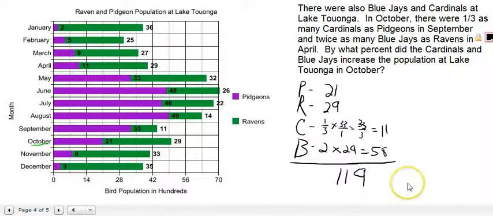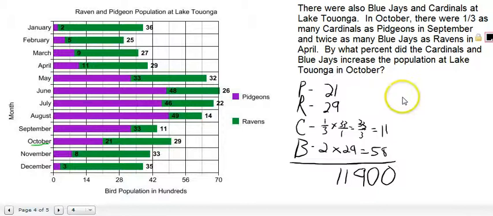And of course we know that was 11,900 birds, because these are birds in the hundreds, but we're not using them because we're just using percents right now. So I just want to remind you of that. So we have 119 represented here, because we're looking for percents, we don't need to add the hundreds, but technically there are 11,900 birds. And actually, let's just go ahead and use that just to do something different than we have done yet working on these problems.